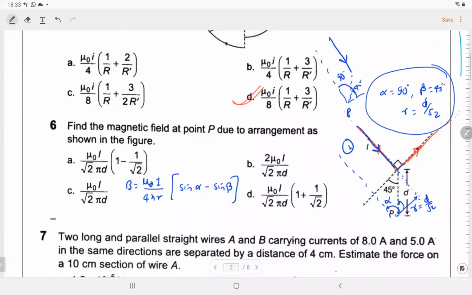And the wire on the right side also has the same condition. It also has the same perpendicular distance and the same values of alpha and beta: alpha 90 degrees and beta 45. So we can find the field of any one wire and then multiply it by 2. That will be the net magnetic field. Right? You understood the situation?